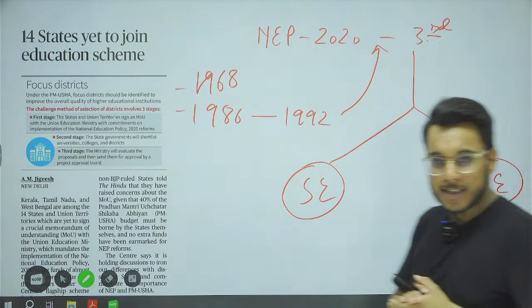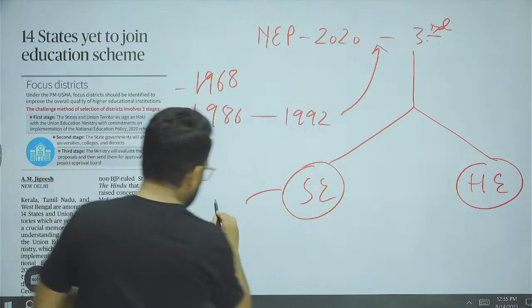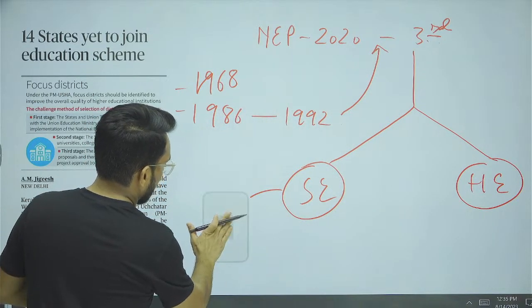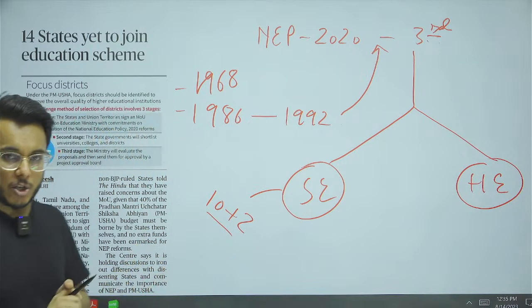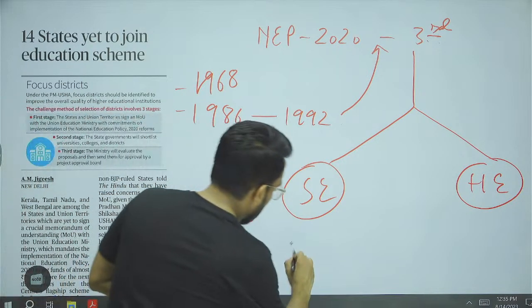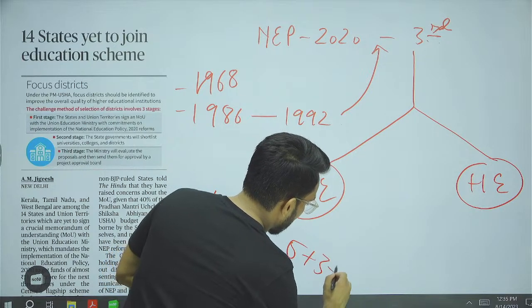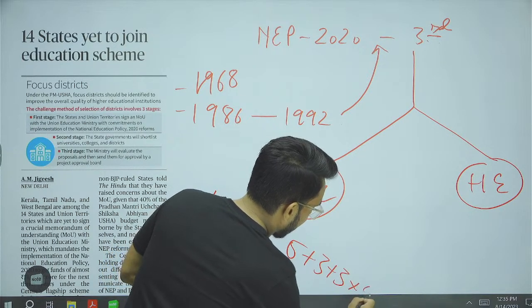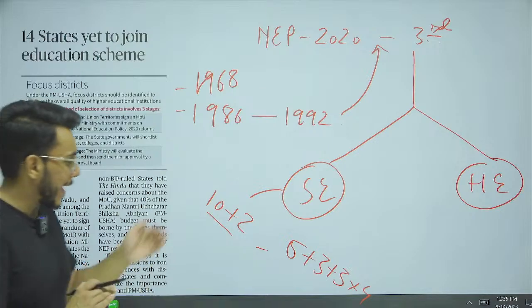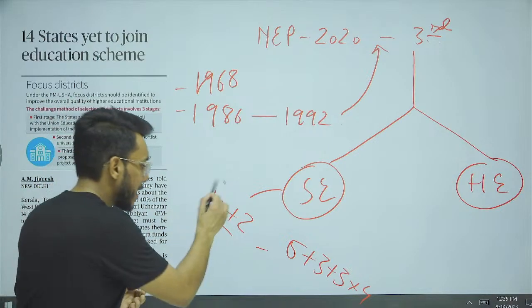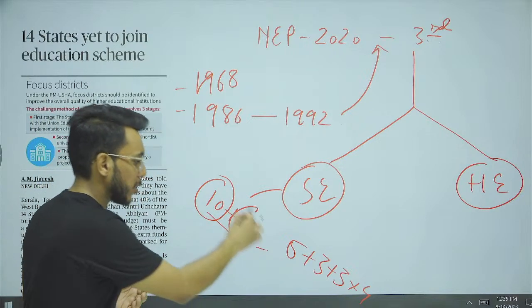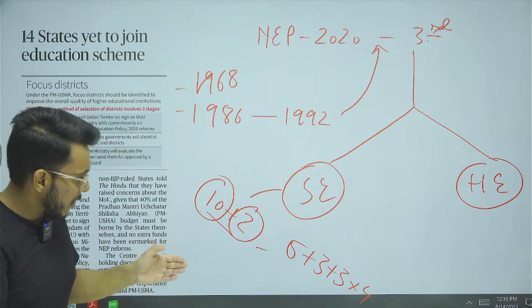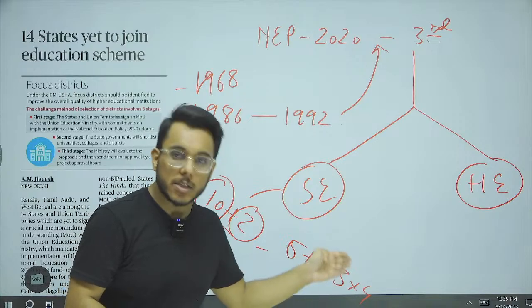For example, in school education, the right now prevailing 10+2 curriculum system will be replaced by 5+3+3+4. Right now, for classes 1 to 10 we have one curriculum, and for classes 11 and 12 we have another set of curriculum, the 10+2 system. It will be replaced by 5+3+3+4.